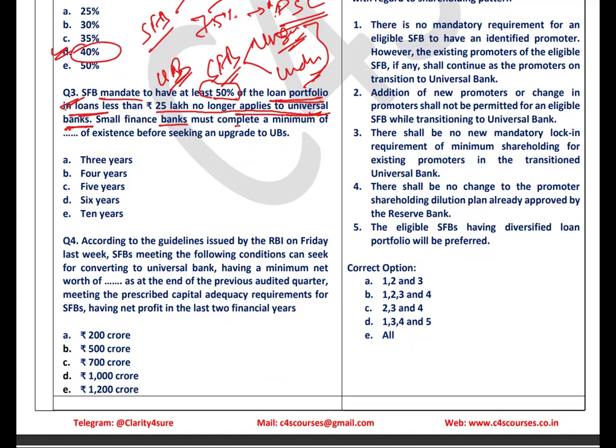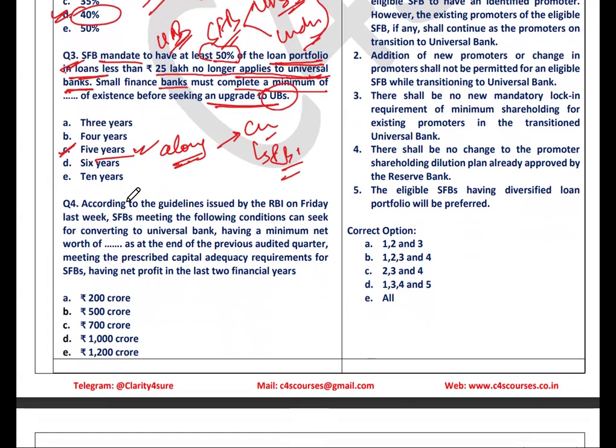Small finance banks must complete a minimum how many years of successful operation? I have already discussed it: 5 years of successful operation in order to get the upgradation to universal banks. Along with that, they need to fulfill the criteria defined under the RBI guidelines. All right, legal criteria.